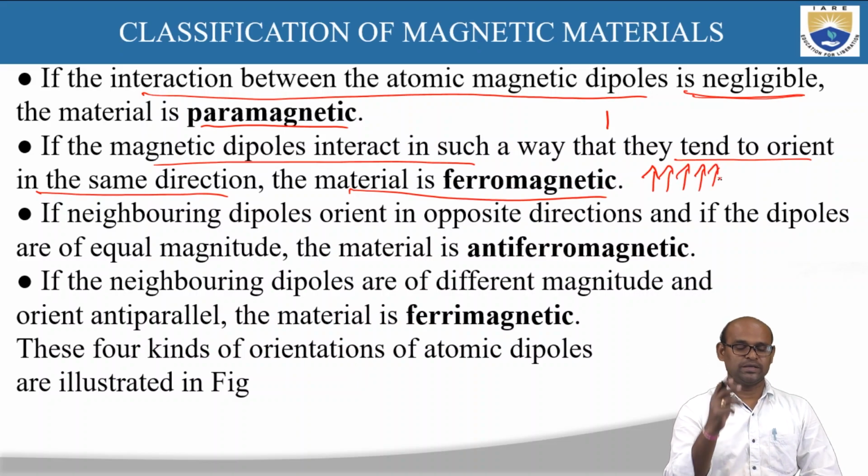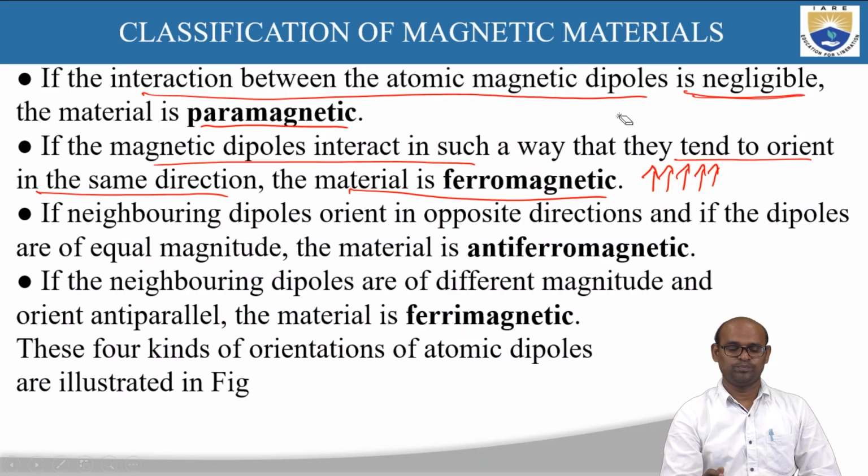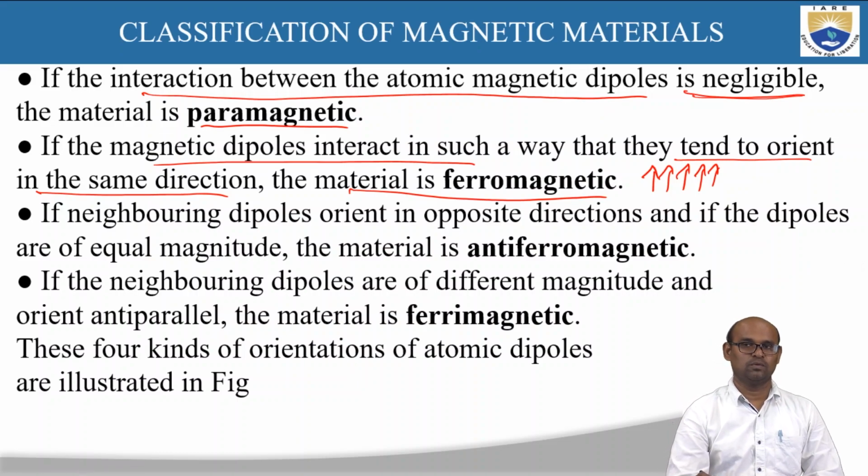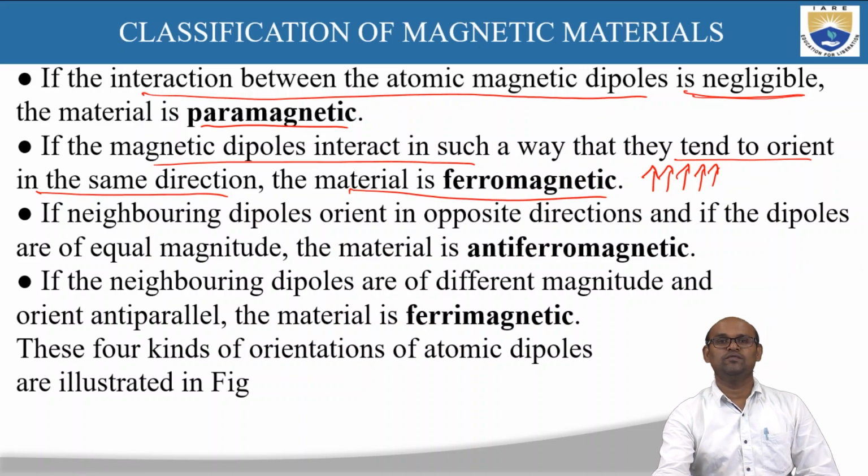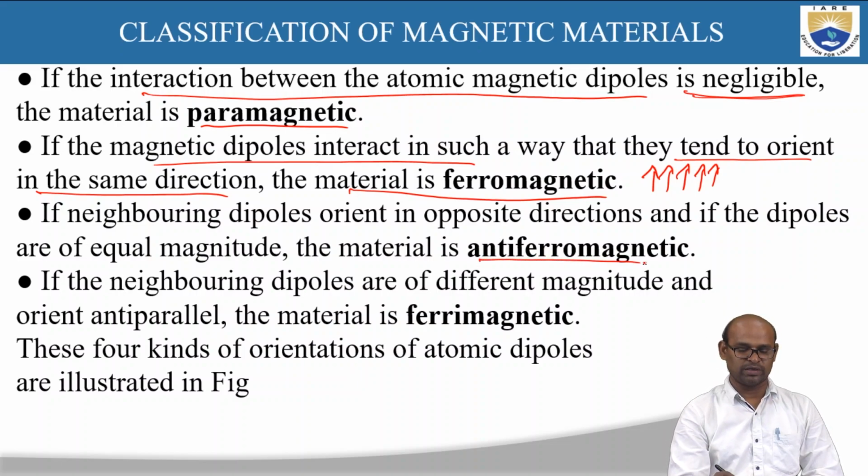Then that material is called ferromagnetic material. And if the neighboring dipoles orient in opposite directions and if the dipoles are of equal magnitude, then that material is called antiferromagnetic material.